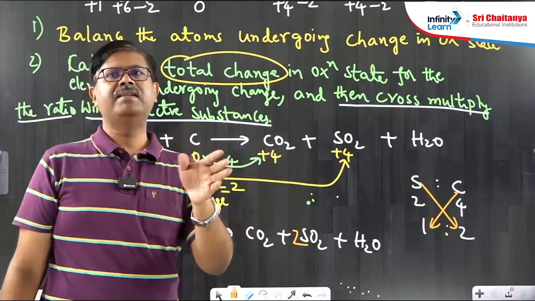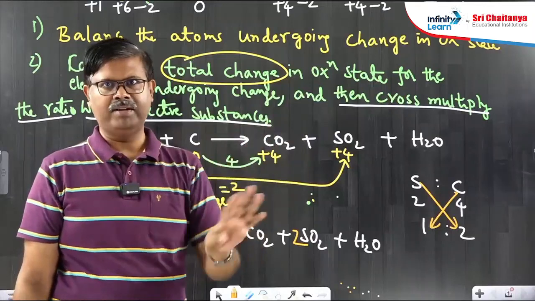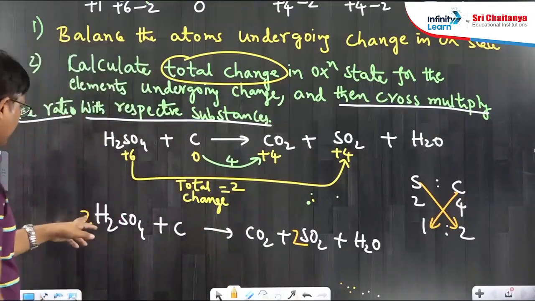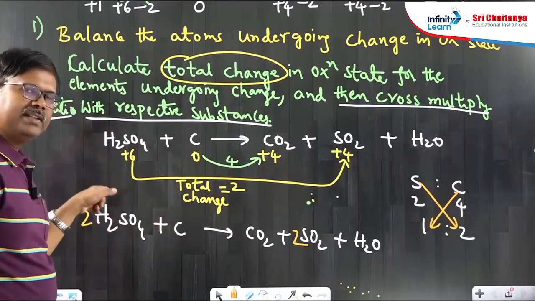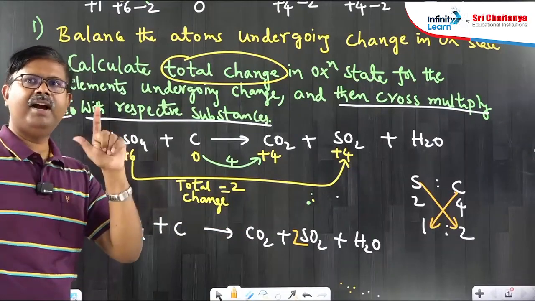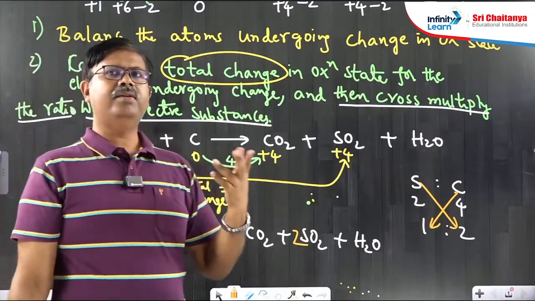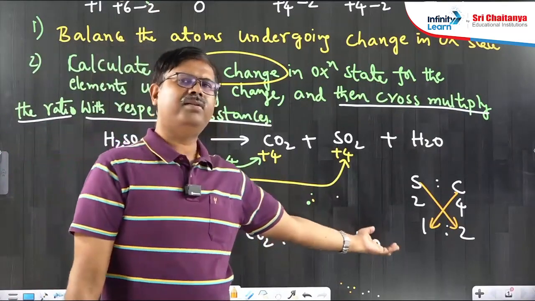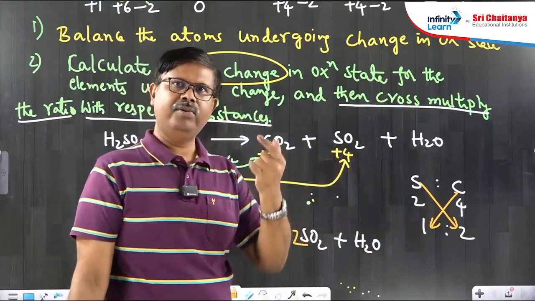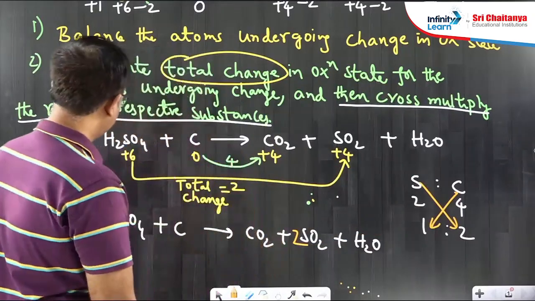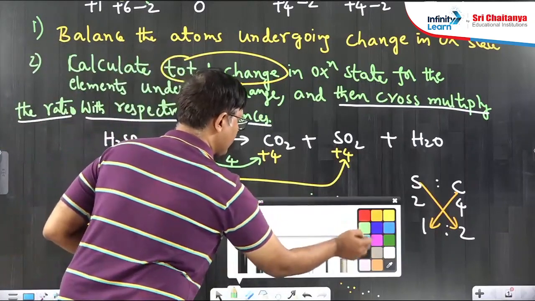Okay, that's it. After this step, the third step is very simple. Just balance any other atoms in the equation, directly. No method with that. So what are the other atoms? Sulfur, carbon we have already taken care of. What are the other atoms present in the equation? Oxygen, hydrogen. Balance them. Among them, you take either hydrogen or oxygen, and the other one will automatically get balanced. You need not bother about which one you take. Let me write the equation first.